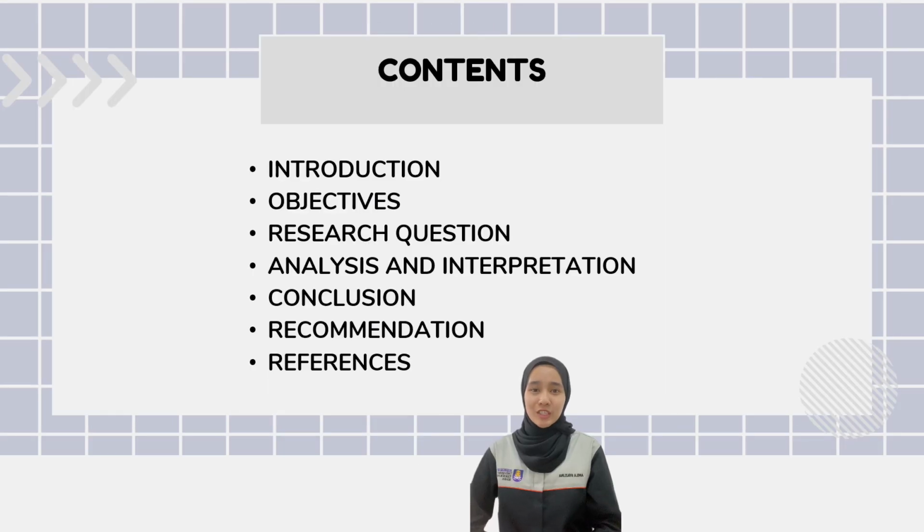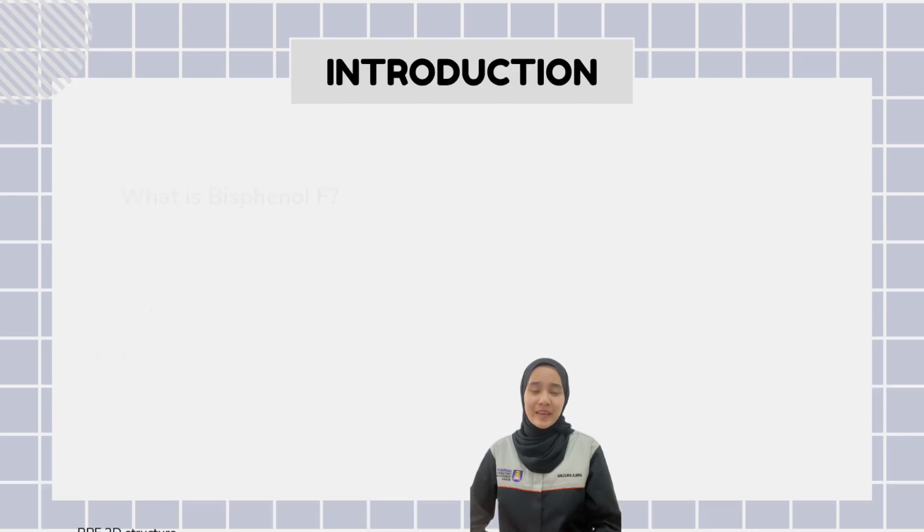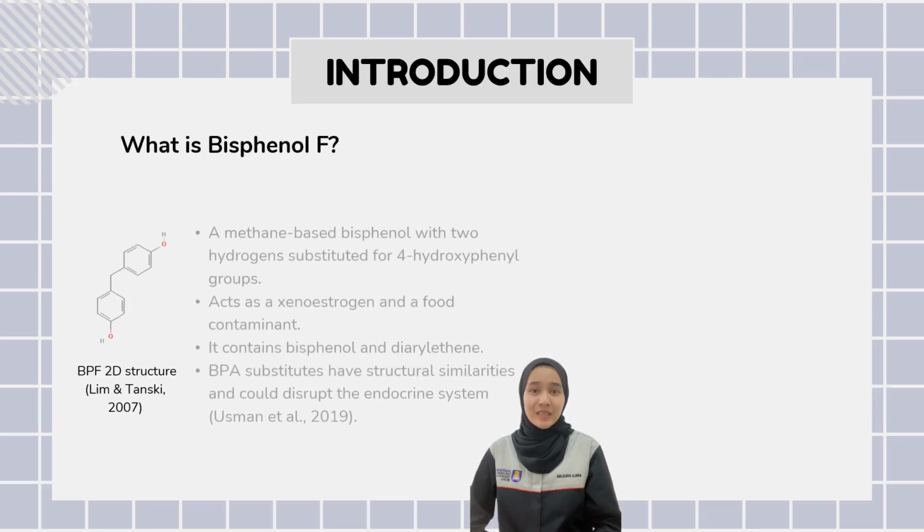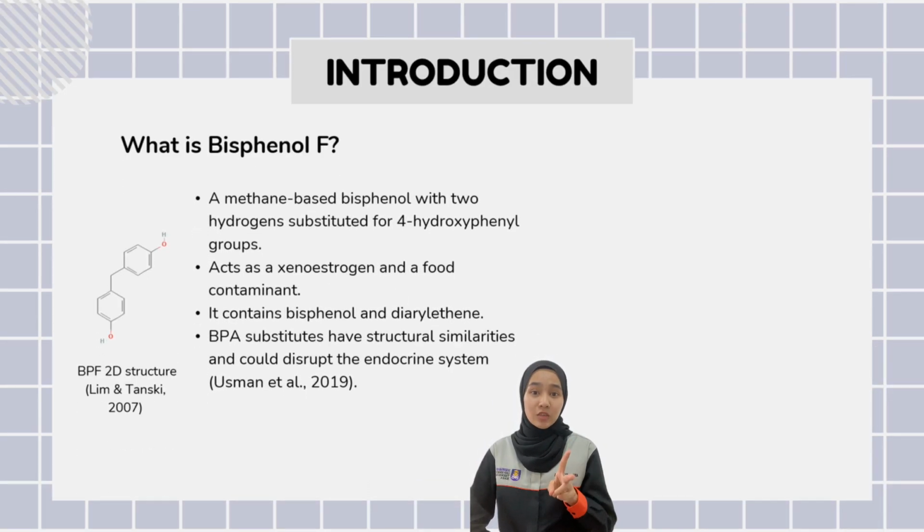Let's start with the introduction to Bisphenol F, also called BPF. BPF is a methane-based bisphenol with 2 hydrogen substitutes for 4 hydroxyphenyl groups. BPF acts as a xenoestrogen and a food contaminant. It contains bisphenol and diaryl ether. BPF is a BPA substitute that has structural similarities and could disrupt the endocrine system.